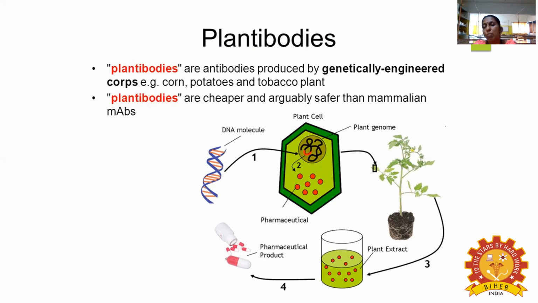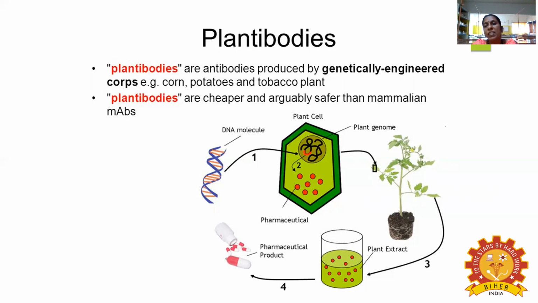When you compare with antibody production from animal sources, the plant source is much cheaper. To produce them at large pharma scale, they take the DNA and insert it into the plant cell, then grow the plant. After growing it, you extract the protein, which is called plantibodies, and it can be marketed by the pharma industries.